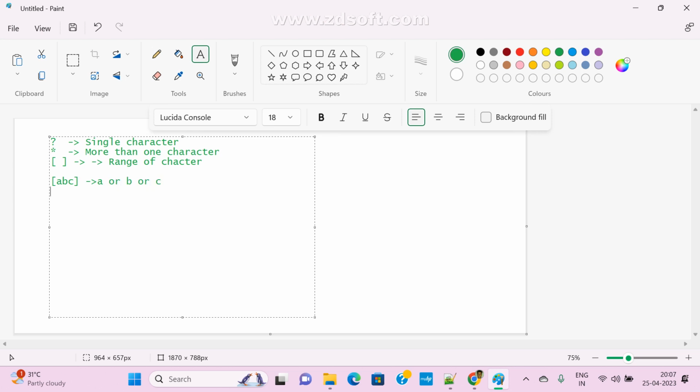But suppose I don't want only ABC, I want to exclude ABC. In that case we can use the exclamation mark. If I give it like this, excluding ABC, it won't accept A, B or C. Remaining all it will display.